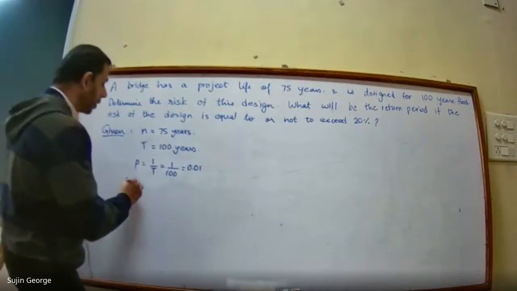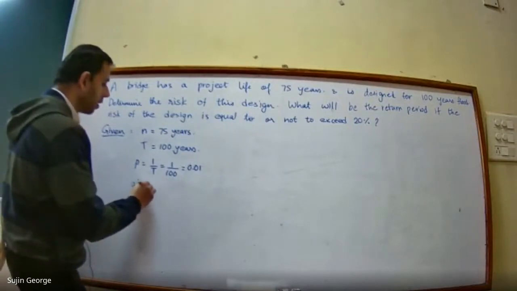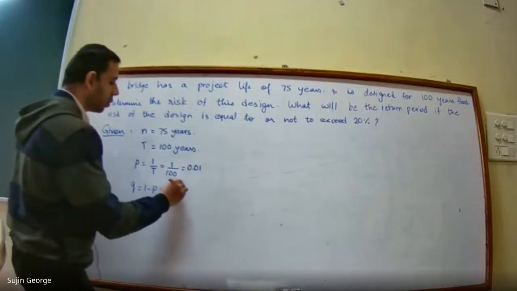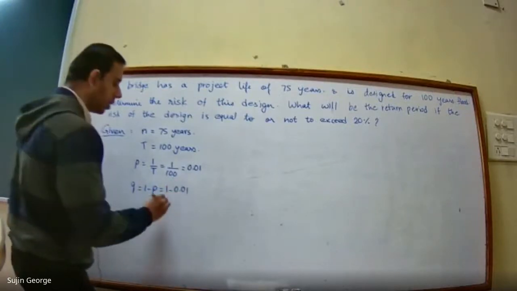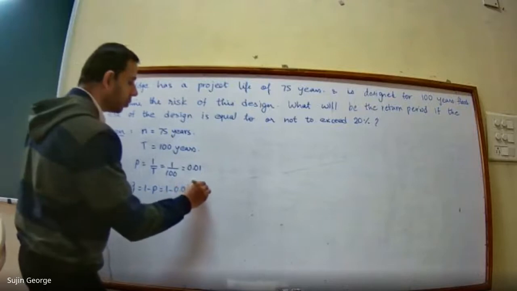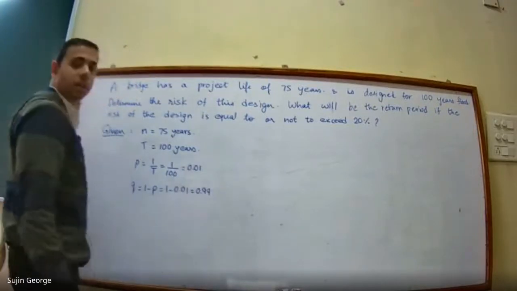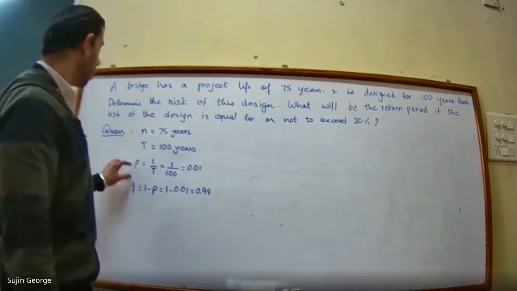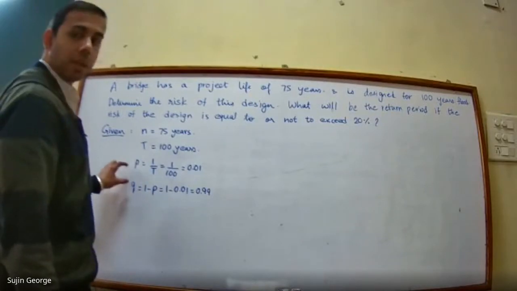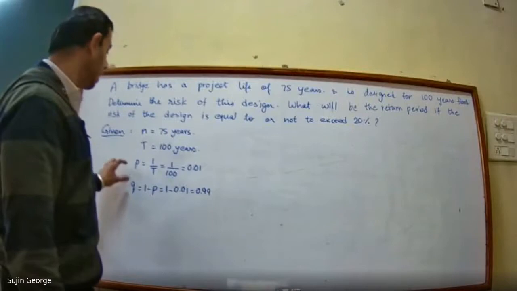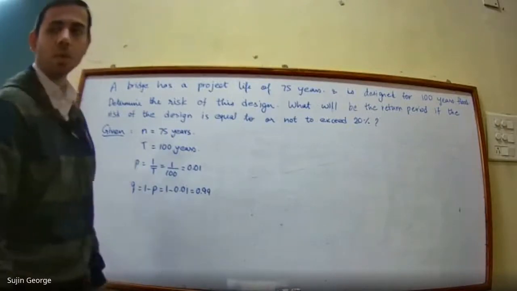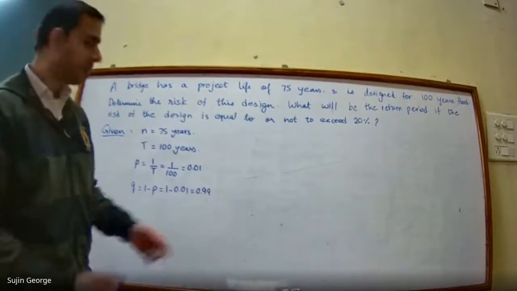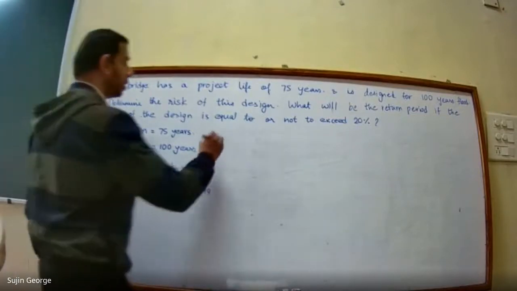So then what will be Q? Q will be 1 minus P, that is 1 minus 0.01. So Q comes out to 0.99. So you found out the value of P and the value of Q. Q comes out to 0.99 and P is 0.01. So we can find the value for risk. So what will be risk?